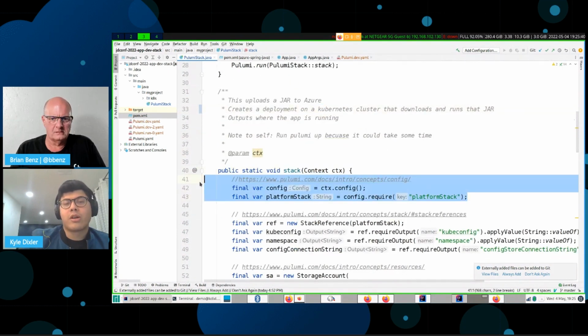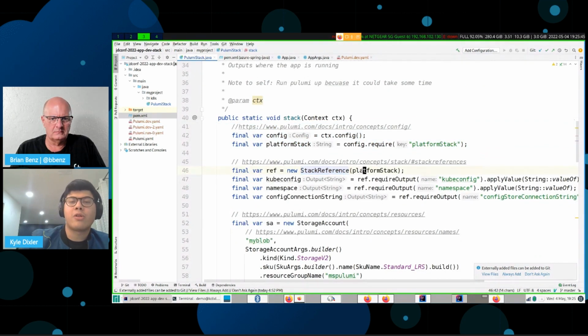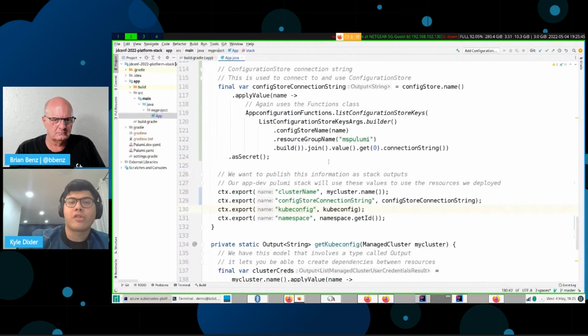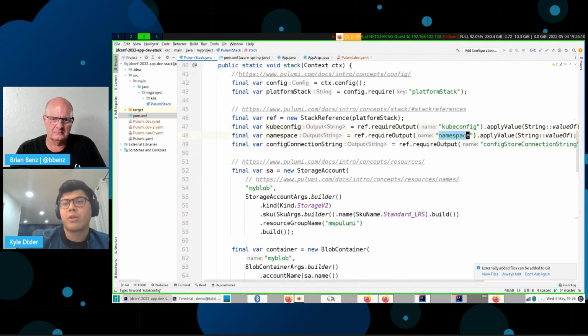Pulumi has its own way of doing configuration, setting configuration values. And then we've got this stack reference thing. This lets you grab the values from this other stack, so you can communicate between two stacks using this. And this uses the Pulumi service that we have, but we have other backends that you can look up in the docs. So we've got the kubeconfig here. This is going to serve as our authorization, our API key, basically. And then the namespace we're going to be deploying to, and then the configuration store's connection string, which is also like an API key.